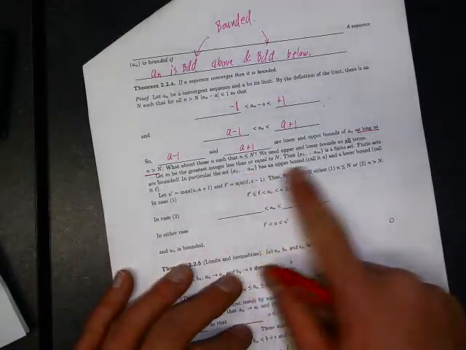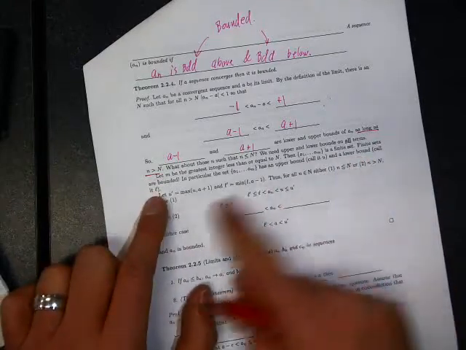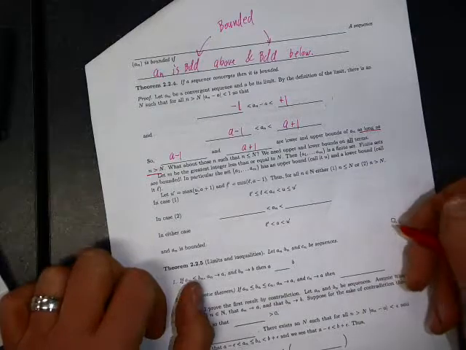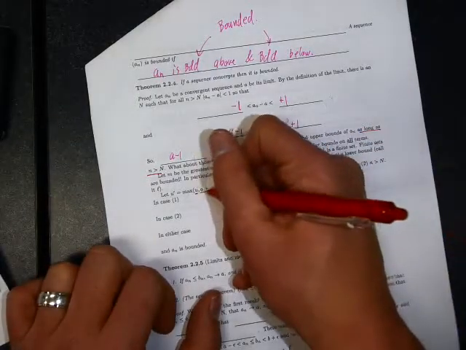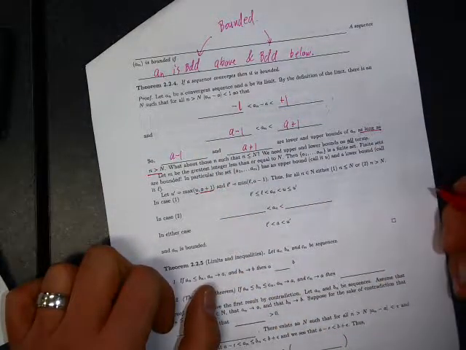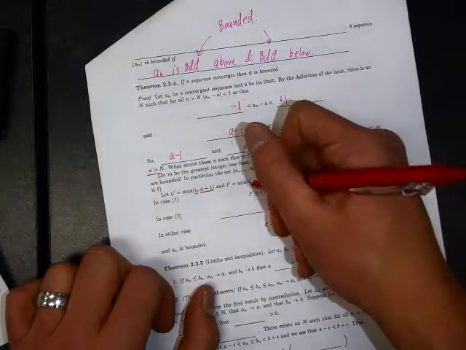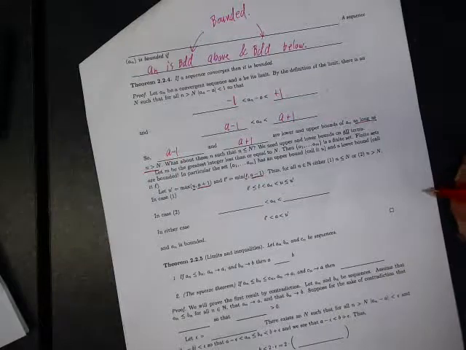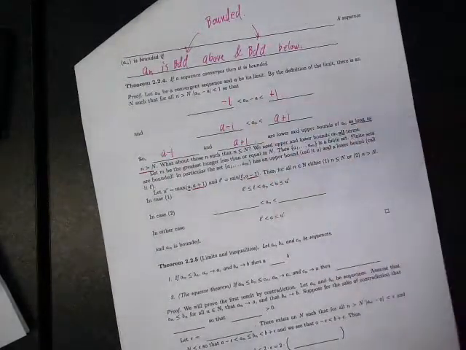So this set has an upper bound, call it U, and a lower bound, call it L. Let's let U prime be the max between the upper bound that works for the first finitely many terms and a plus 1, which we know works for the terms after it. Let's let L prime be the min between the lower bound, which we know works for the first finitely many, and the lower bound, which we know works for all numbers after some threshold.